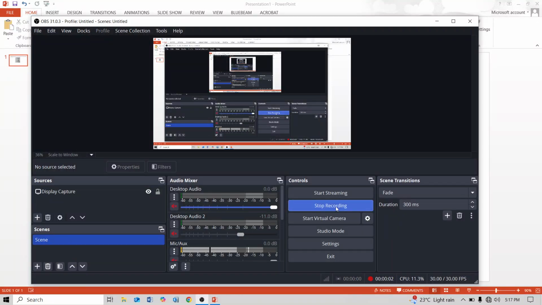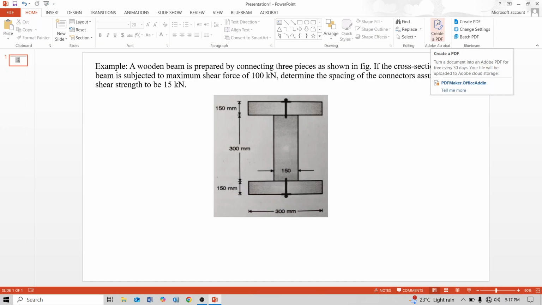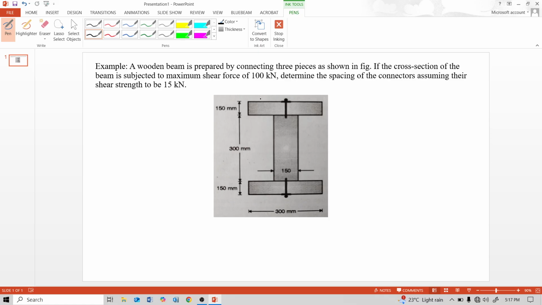Today in this video lecture, we will see a numerical on shear connector. A wooden beam is prepared by connecting three pieces as shown in the figure. This is one piece, this is the second, and this is the third piece. And this is one shear connector and this is another shear connector. If the cross section of the beam is subjected to a maximum shear force of 100 kN,